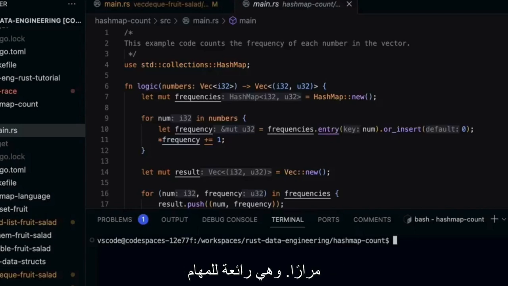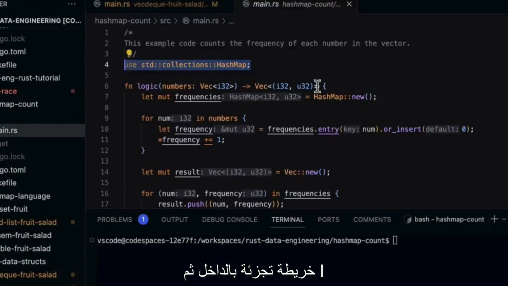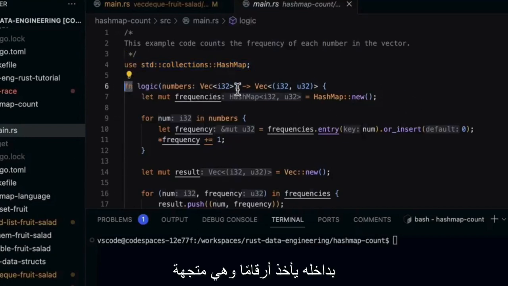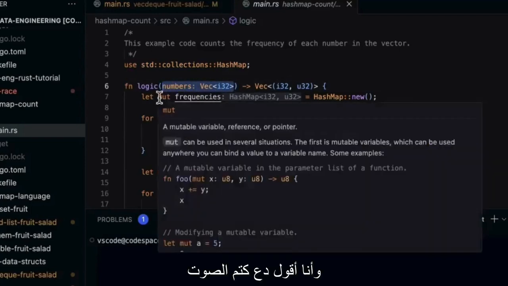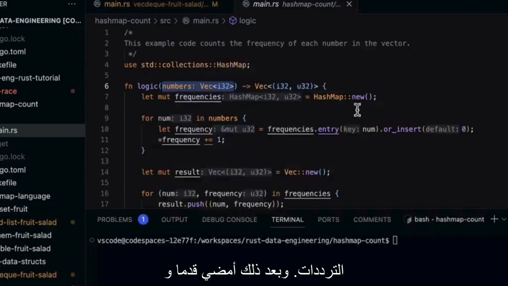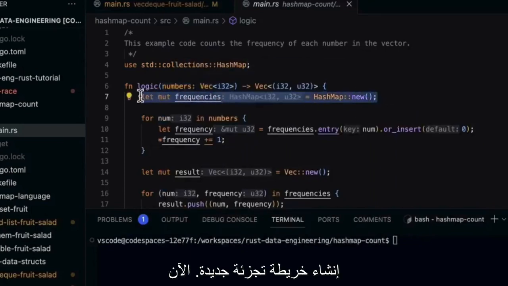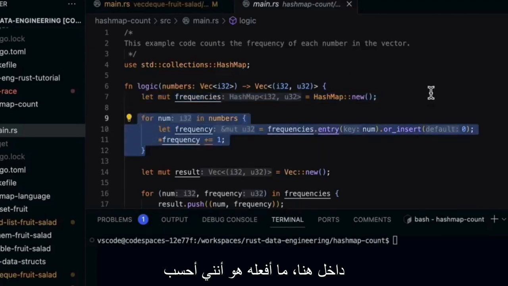And they're great for tasks that require a quick lookup, like counting occurrences of items. So let's go ahead and walk through this code here. Inside of the main, we've got a hash map. And then I have a function here called logic. Inside it takes numbers, which is a vector, and I say let mut frequencies, and then I go ahead and create a new hash map. Now, inside of here, what I do is I count the frequencies by doing an incrementer.